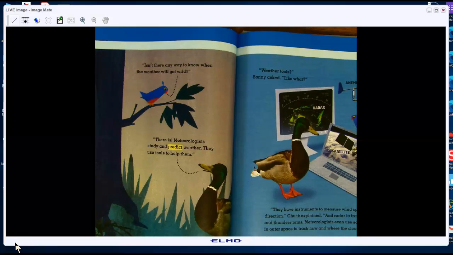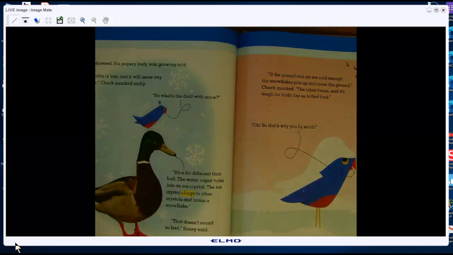Yes, they can predict what the weather's going to be. They can predict bad weather. They can tell us if bad weather might happen. Sonny shivered. His papery body was growing cold. "Natasha is lost, and it will snow any day now," Chuck quacked sadly.